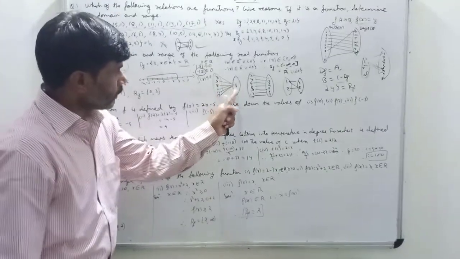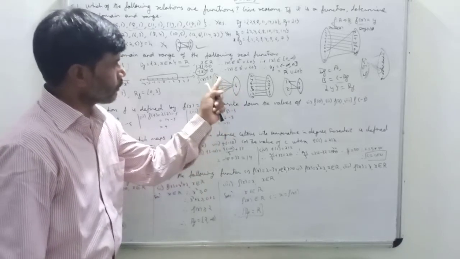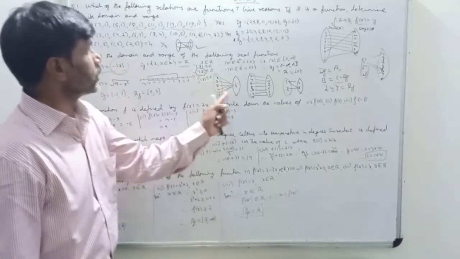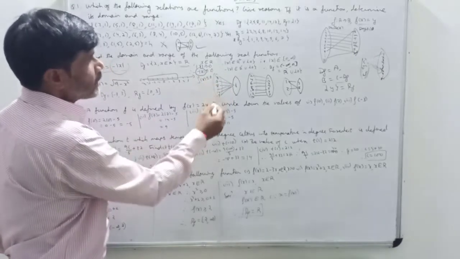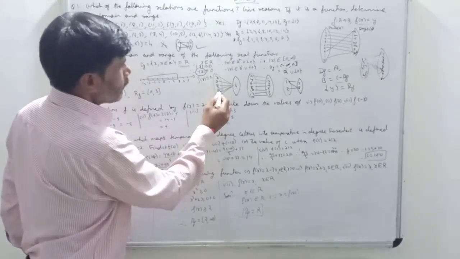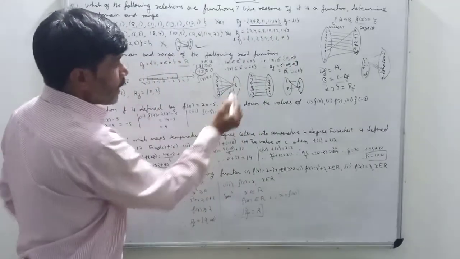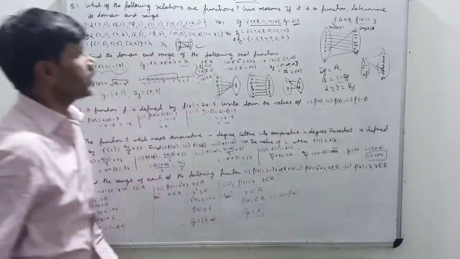Okay. Now we don't have to see from this side to this side. We have to see from domain to codomain. So this 2 is associated uniquely only. This 5 unique. This 8 unique. So this is a function. And what is the domain? Domain means all the elements of the set A. So here elements are 2, 5, 8, 11, 14, and 17. And what is the range? Range means we have to write the element which is associated inside the curly bracket. So 1 is associated, so the range of this function is {1}.